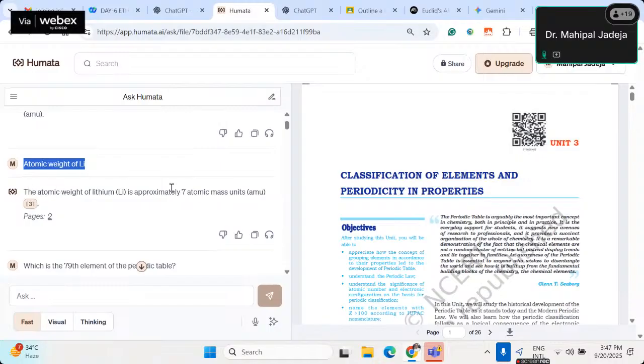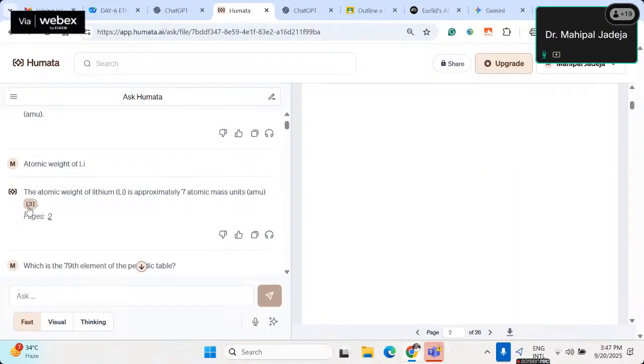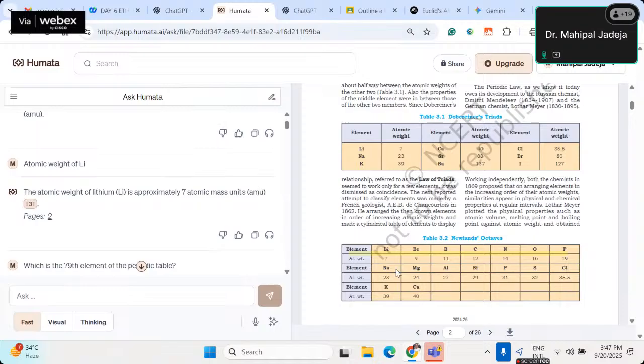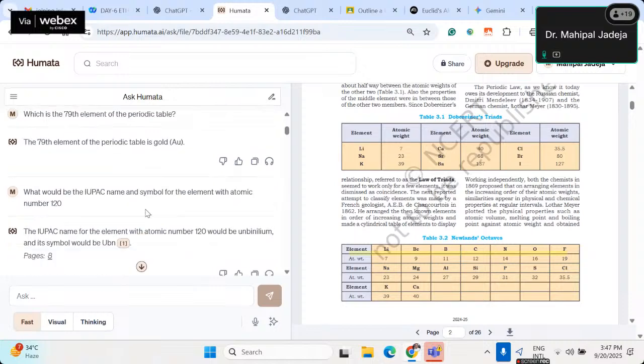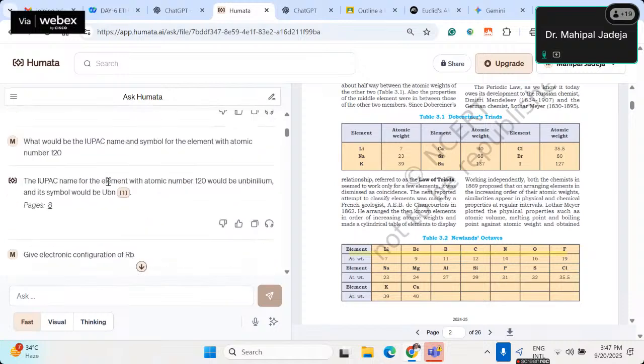So then it's giving me an answer, but not only is it giving me an answer, it's also giving me a citation. If I click on this particular button, it will automatically highlight in the PDF from where it took this answer. So you can see one yellow line over here. Maybe because of its overlapping effect, you are not able to see it. Let me go to one more question where it's more evident.